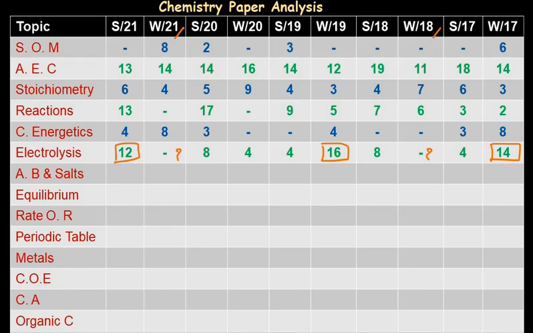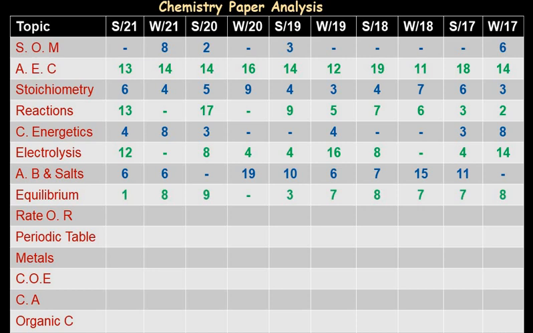Next topic is acids, bases and salts. Here also we can see that most of the time questions are asked from this topic. Next, equilibrium. Equilibrium again is a very important topic, because it is covered in almost all the papers with some marks. On average, you can say 7 to 8 marks of questions are asked every year. Rate of reaction, again an important topic, but it is not certain whether a question will be asked every year or not.